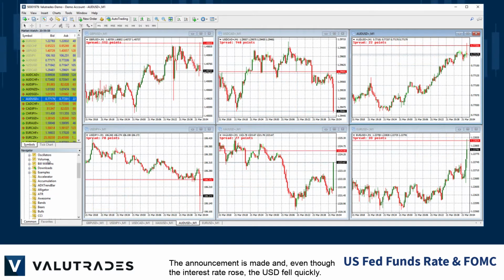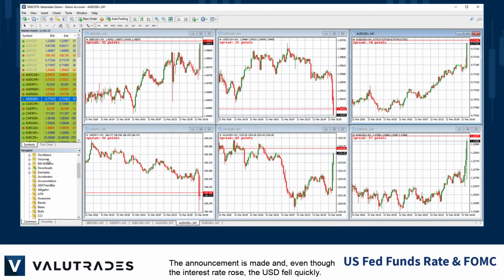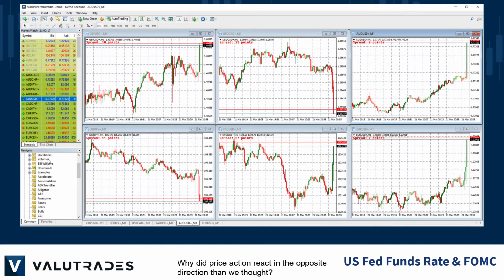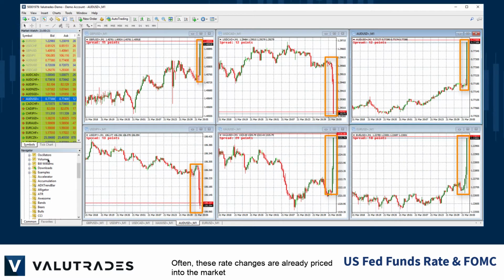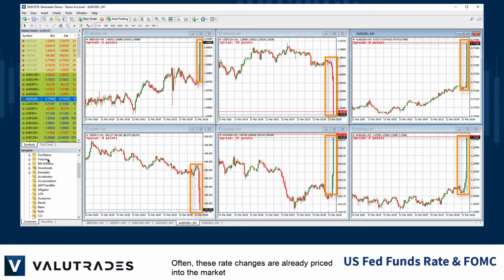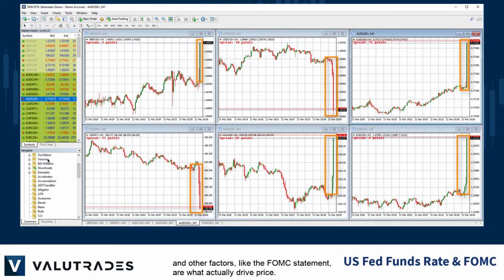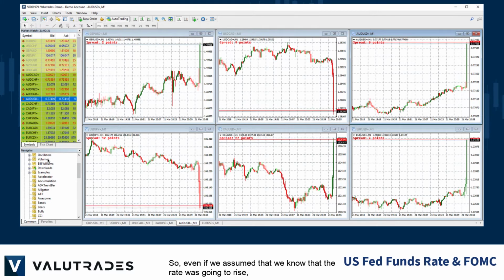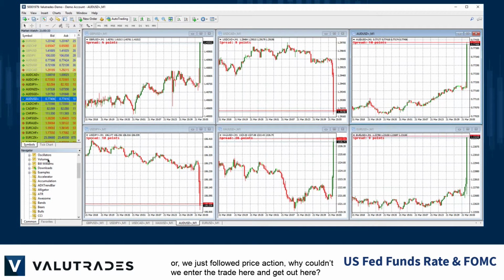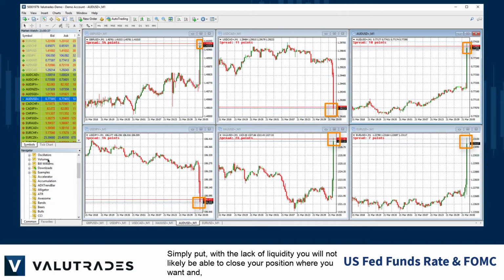The announcement is made, and even though the interest rate rose, the US dollar fell quickly. Why did price action react in the opposite direction than we thought? Often, these rate changes are already priced into the market, and other factors, like the FOMC statement, are what actually drives price. So, even if we assume that we know that the rate was going to rise, or we just followed price action, why couldn't we enter the trade here and get out here?